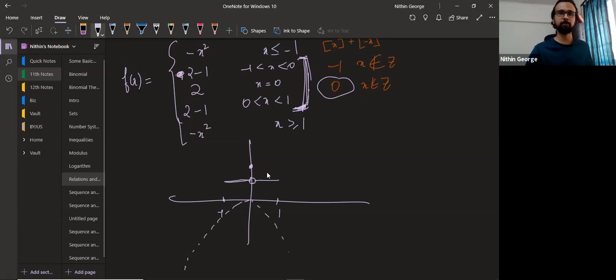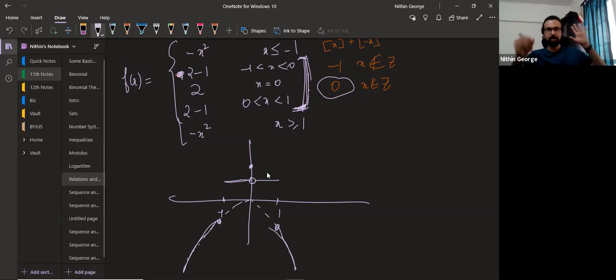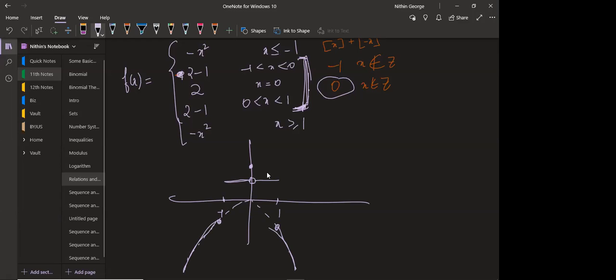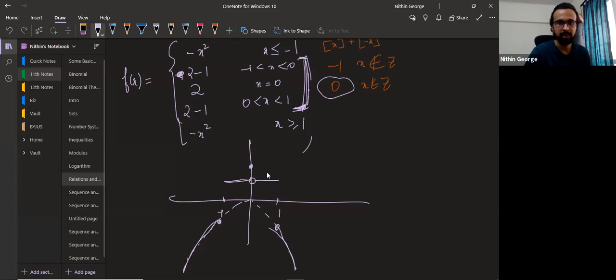But we are interested in areas only beyond minus 1 here and beyond 1 here. This graph is symmetric about the y-axis. Are you seeing it? Here you can clearly see that f of minus x is equal to f of x. Whatever is on the negative side is the same thing mirrored on the positive side. Are you getting this?